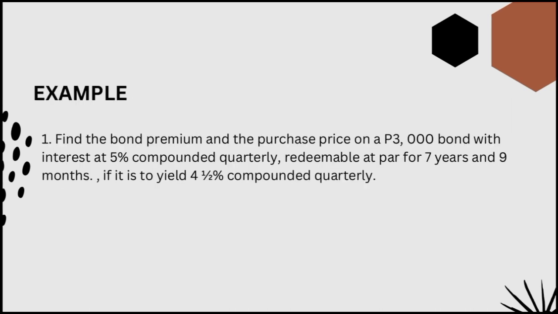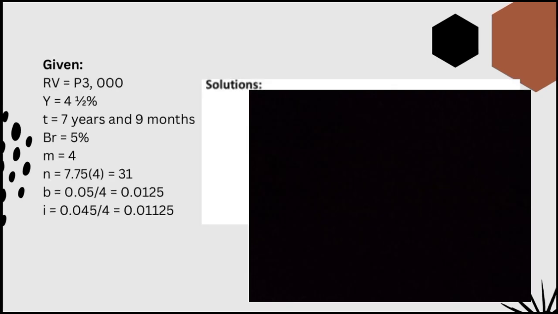Let's proceed to the first example. Find the bond premium and the purchase price on a 3,000 pesos bond with interest at 5% compounded quarterly, redeemable at par for 7 years and 9 months. If it is to yield 4.5% compounded quarterly. So, ang una natin gagawin is hanapin natin yung mga given.